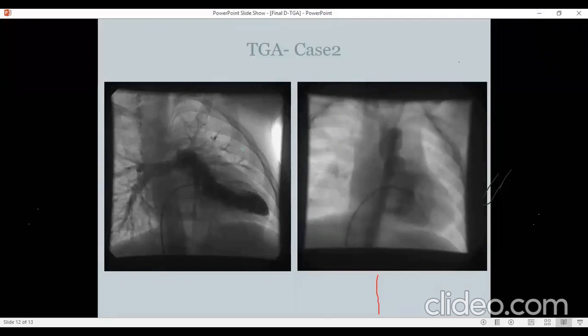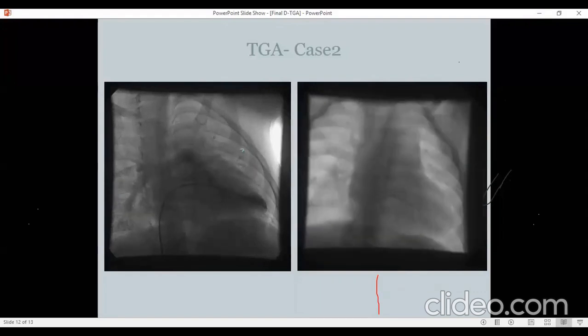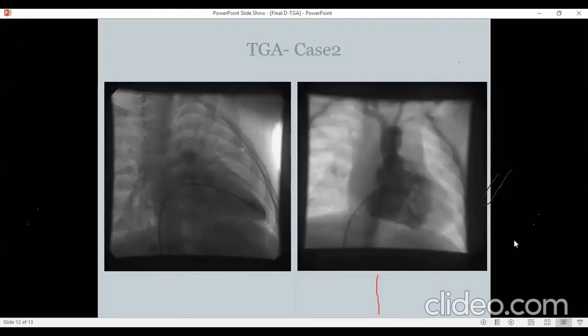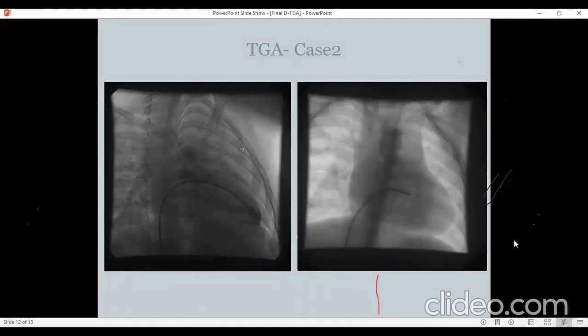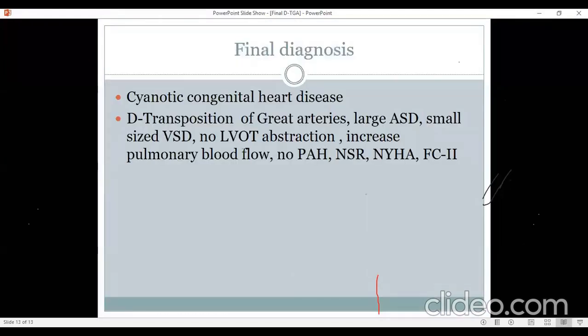I think this is the end of the angio films and videos which we have. Should we come to the conclusion, and would you like to tell something about the management? Last slide, please. So I think we are, yes, your diagnosis. I would not buy small size VSD because I didn't see VSD on the RV angio.